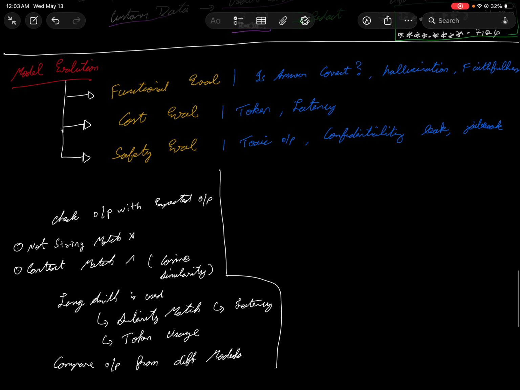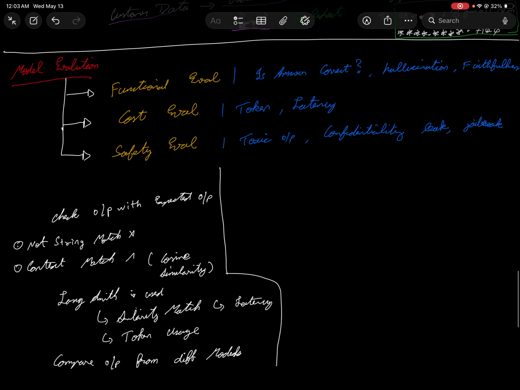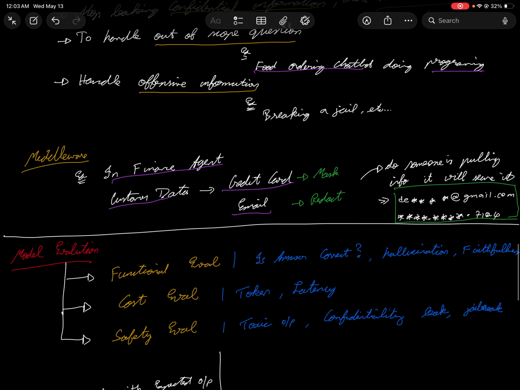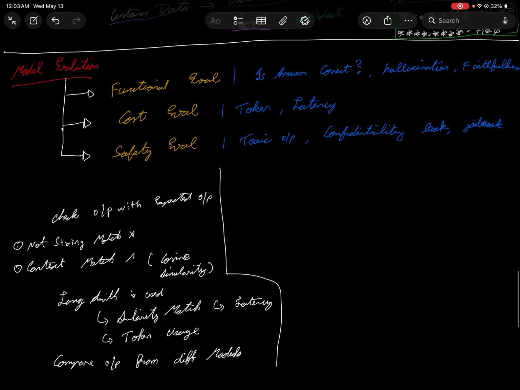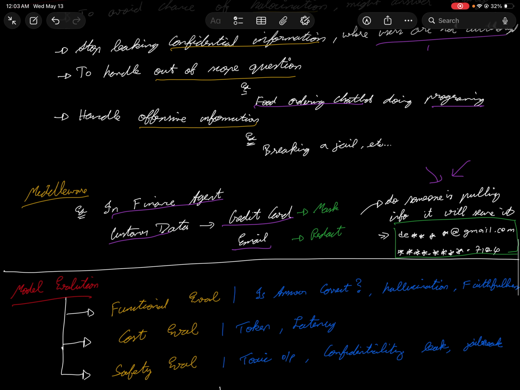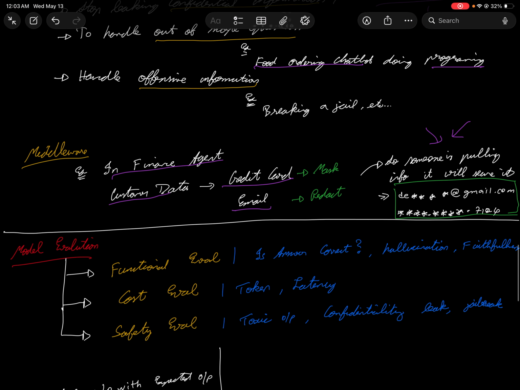And next is model evaluation. This is one of the best examples. I would say we are losing a lot of data nowadays. You might be getting a lot of spam mails and calls. It's not necessarily that you're using bots. It might be because of other things as well. They might be getting your details from other sources. We don't know, but this is also a threat. We should ensure that the model does not do this. And apart from that, even the owner of this particular platform shouldn't be getting all those details. That's how you evaluate a model before doing those things.